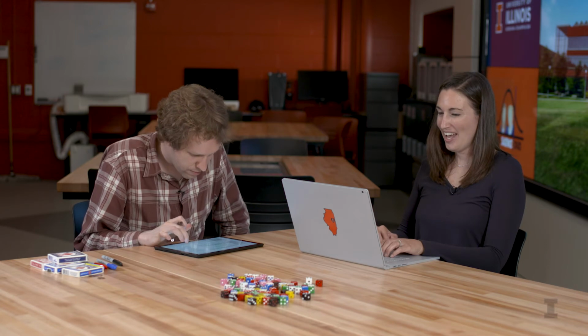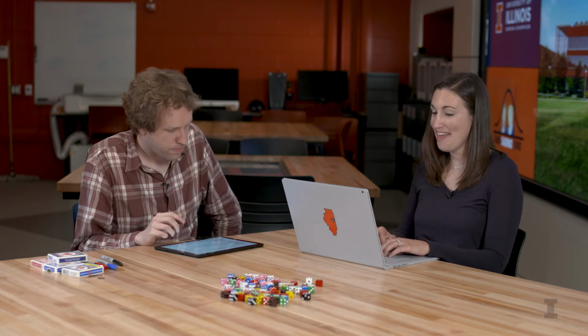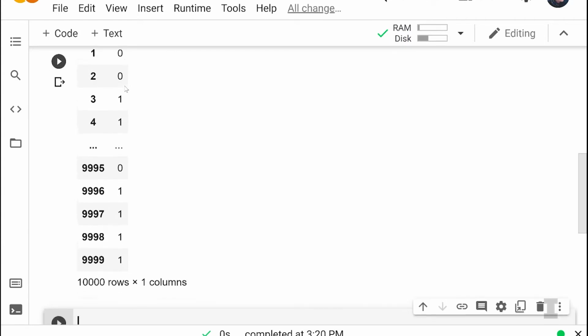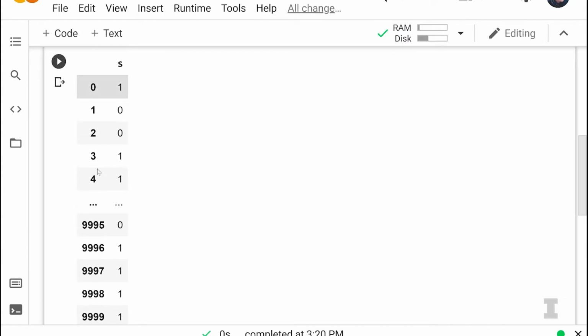This is not a very good result according to the central limit theorem because I'm only taking one sample. So I don't expect this to be normal. I went ahead and imported pandas as pd and then created my data frame. I have one variable S, 10,000 rows, and they are a bunch of ones and zeros. Awesome. So let's create a histogram out of this.